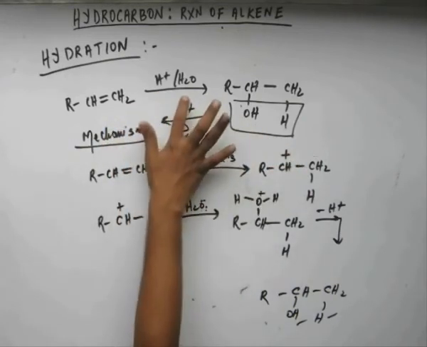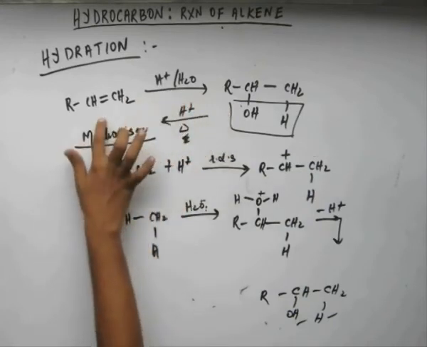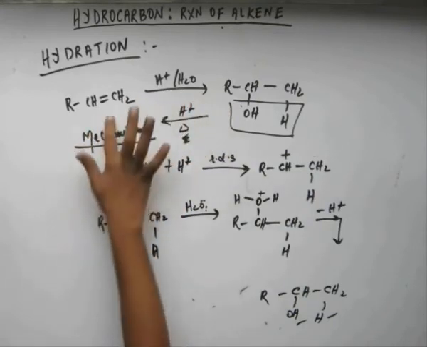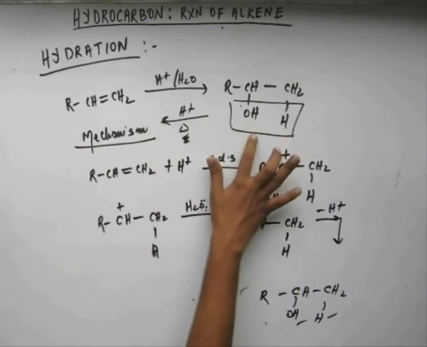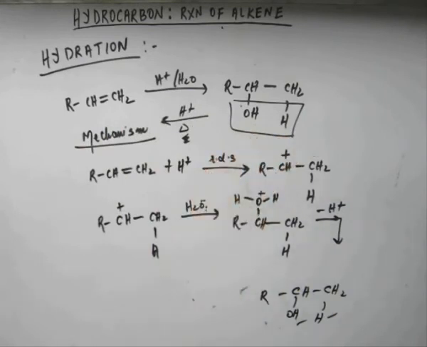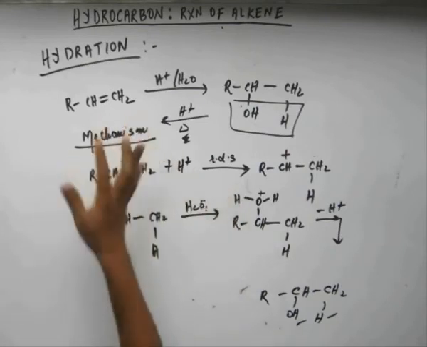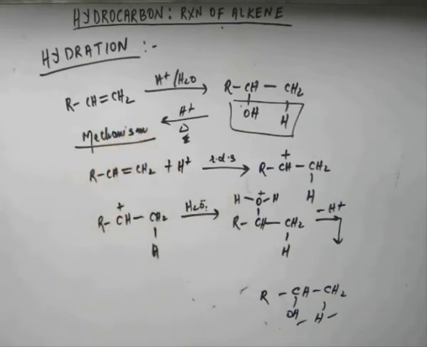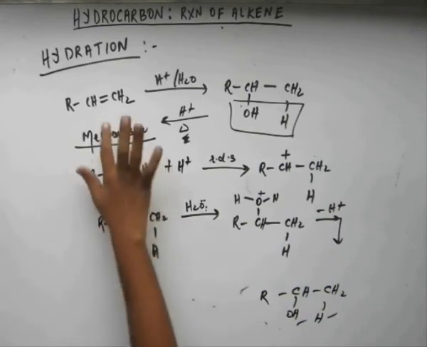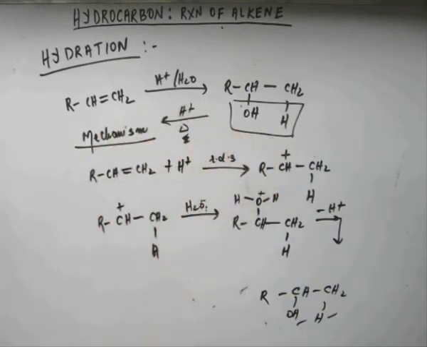So if you leave that water and H plus in the system of this alkene, and when it cools down, it will carry out hydration again. So your effort would be nullified. So whenever alkene is formed, it is boiled and all the water is separated out, so that there cannot be a hydration back giving us alcohol. So this is the hydration reaction.